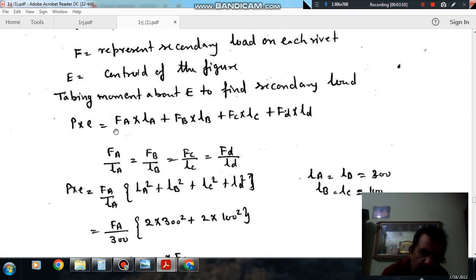So P into E is equal to FA into LA plus FB into LB plus FC into LC plus FD into LD. Okay, so this is your moment equation.